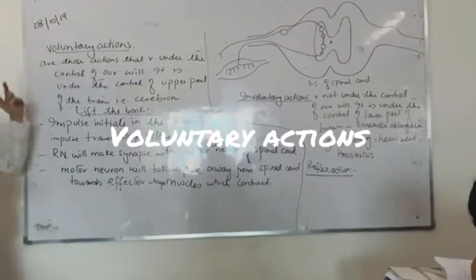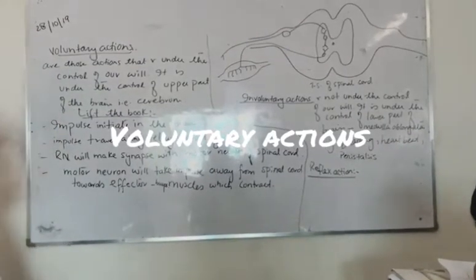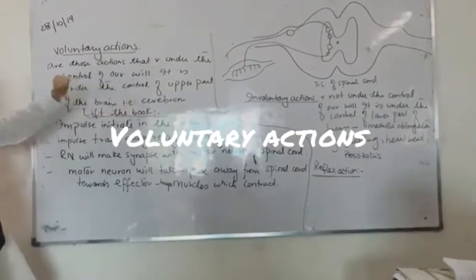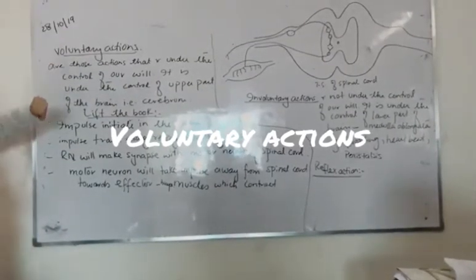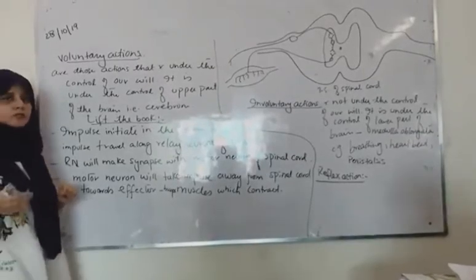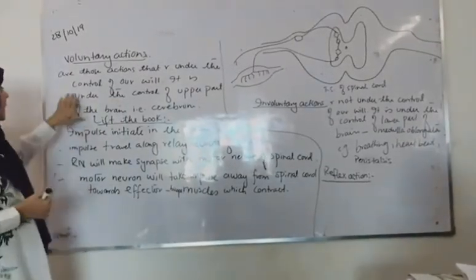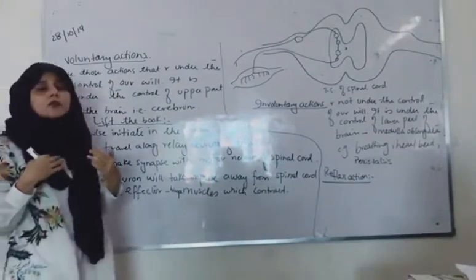Involuntary actions. There are two different types of action. Number one is known as voluntary action and number two is known as involuntary action. Now what are voluntary actions? Voluntary actions are those actions which are under the control of our will.